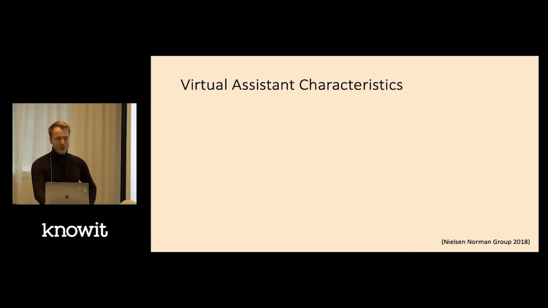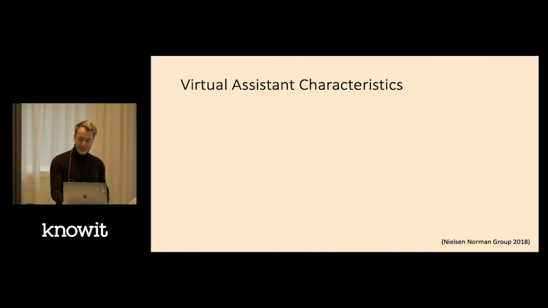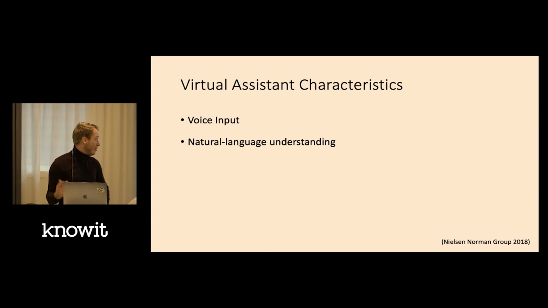According to Nielsen Norman Group, which is a design or UX group, these are the main characteristics of a virtual assistant. First of all, they have a voice input, which kind of makes sense. You can talk to the assistant instead of typing commands. Secondly, they have natural language understanding, so they can understand what you say, and a user can structure the input in many different ways, just as we do in normal human conversations.